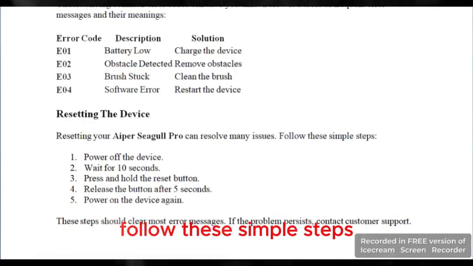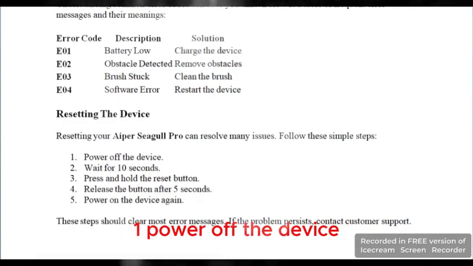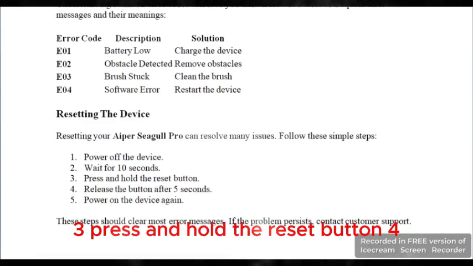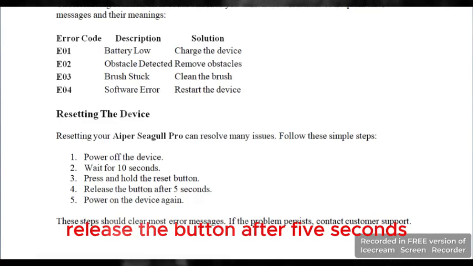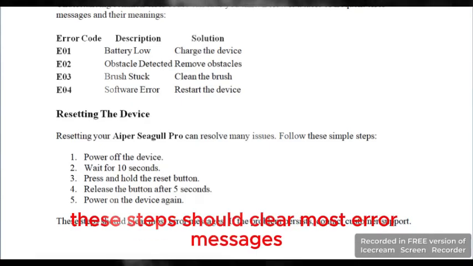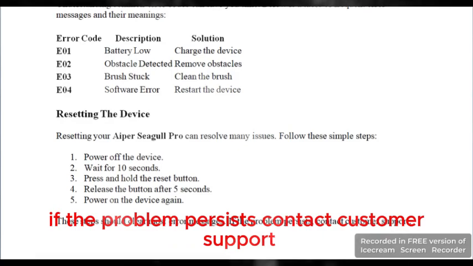Resetting your Aiper Seagull Pro can resolve many issues. Follow these simple steps. 1. Power off the device. 2. Wait for 10 seconds. 3. Press and hold the reset button. 4. Release the button after 5 seconds. 5. Power on the device again. These steps should clear most error messages. If the problem persists, contact customer support.